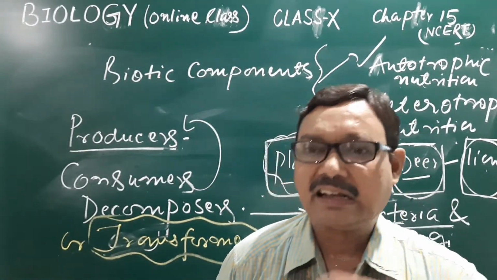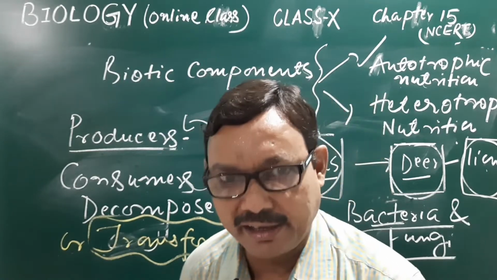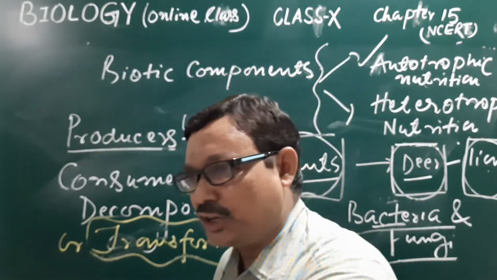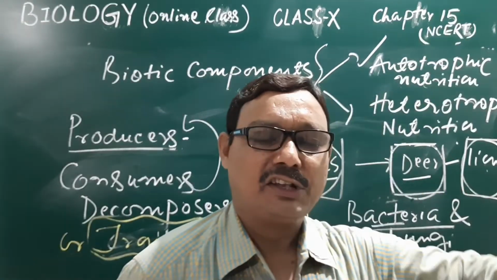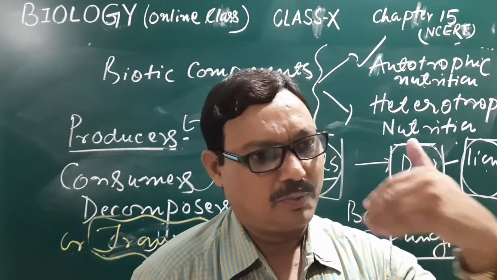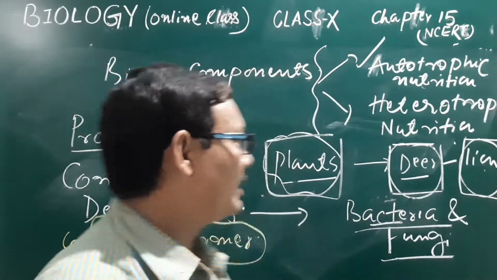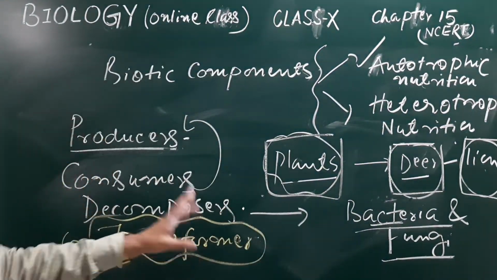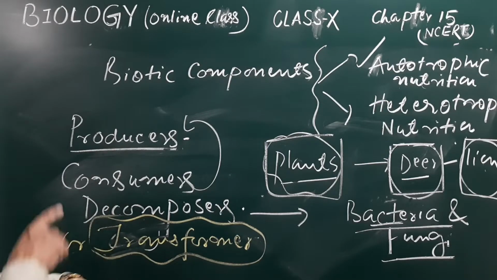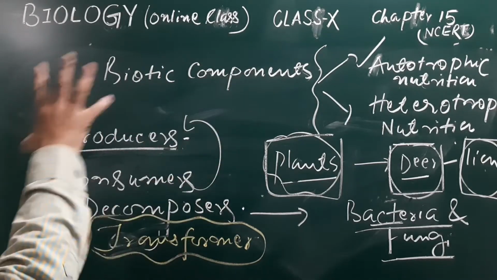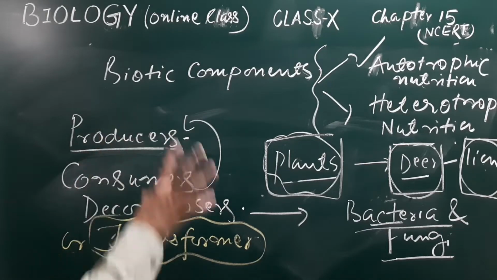They can convert the organic compounds into inorganic ones, which can be reutilized by the organism. In this way, we may also call them transformers. So here once again we have seen the component parts of the biotic.